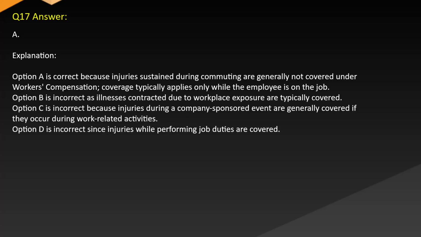Answer A. Explanation. Option A is correct because injuries sustained during commuting are generally not covered under workers' compensation. Coverage typically applies only while the employee is on the job. Option B is incorrect as illnesses contracted due to workplace exposure are typically covered. Option C is incorrect because injuries during a company-sponsored event are generally covered if they occur during work-related activities. Option D is incorrect since injuries while performing job duties are covered.